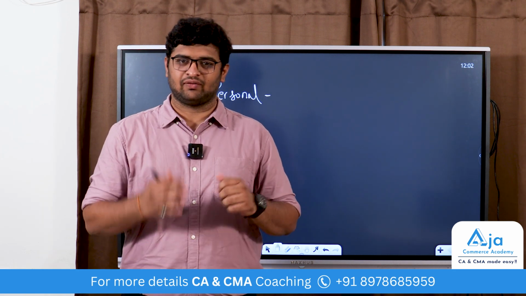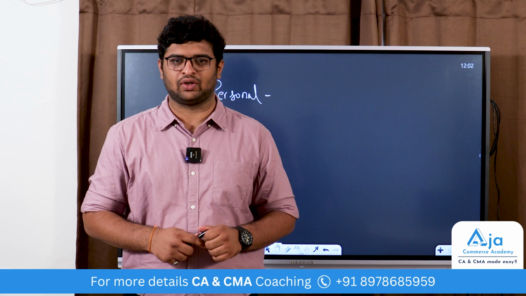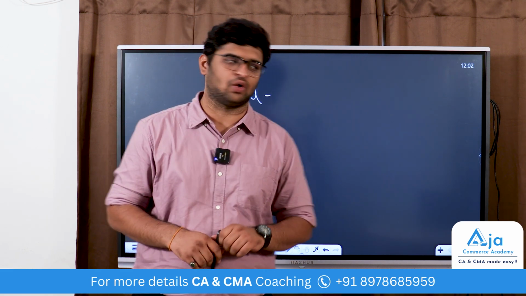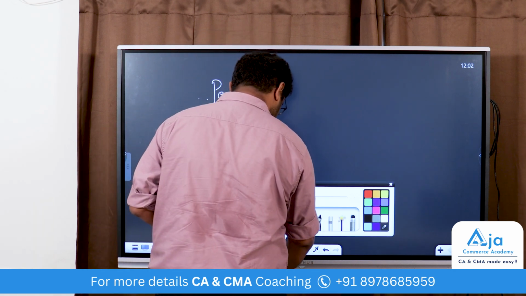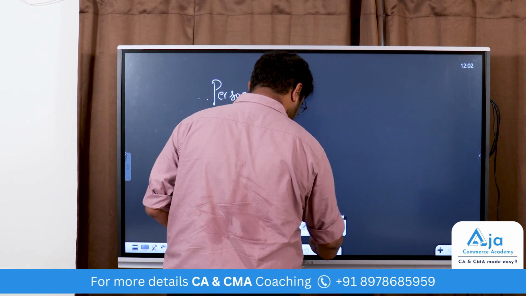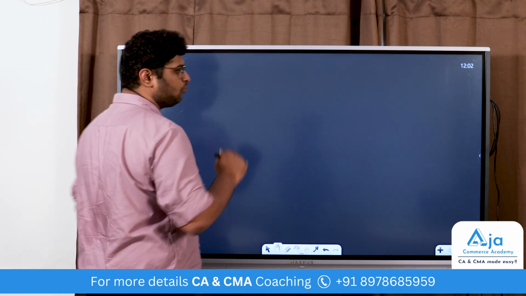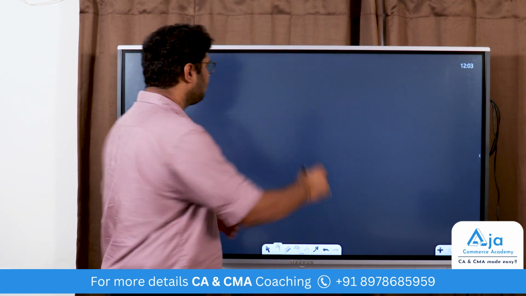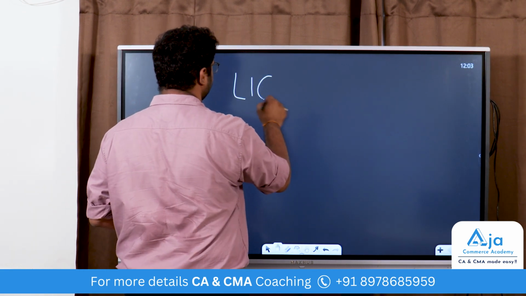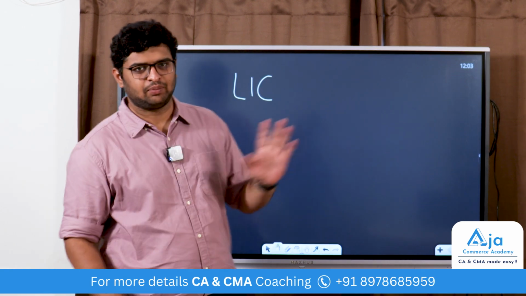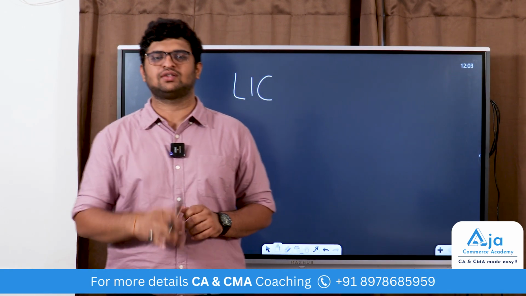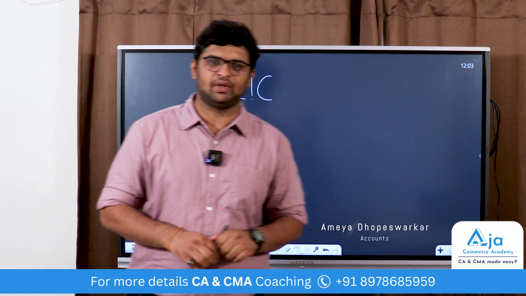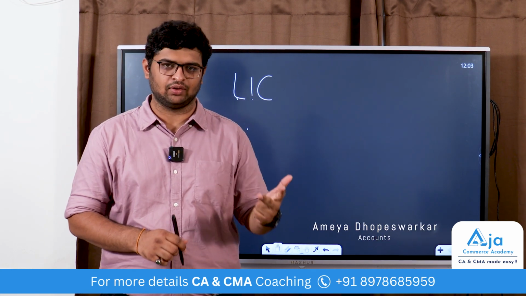Now next, we've just learned about the golden rules of accounting. Now next, there is another approach called the modern rules of accounting. In modern rule of accounting, it is a very simple concept. There is LIC. LIC here doesn't mean Life Insurance Corporation. It is liabilities, incomes and capital. I want you to repeat after me. It is liabilities, incomes and capital.